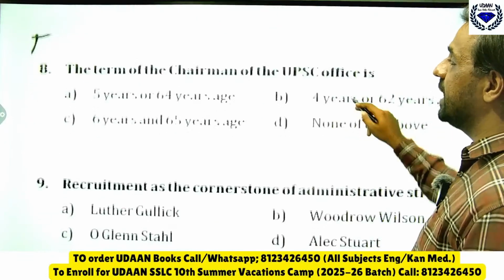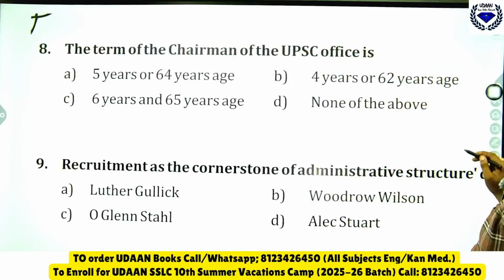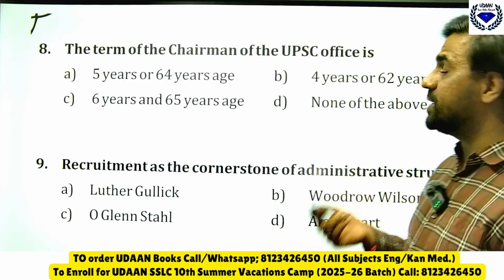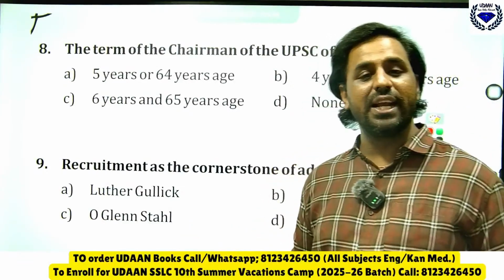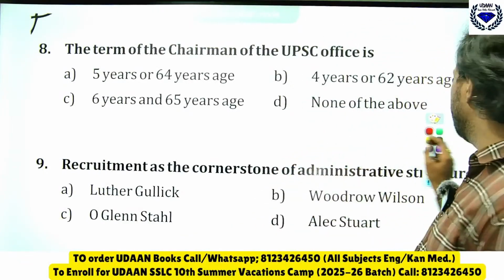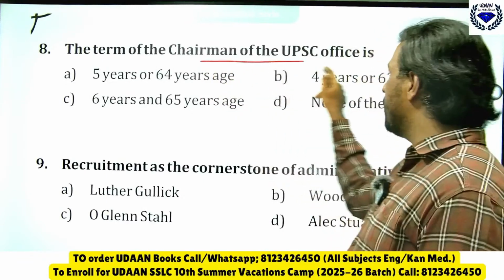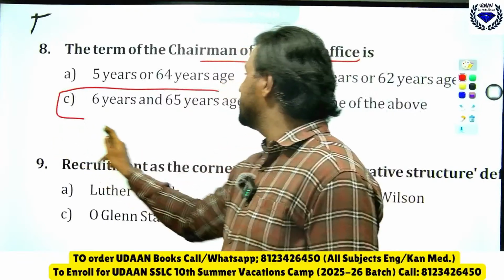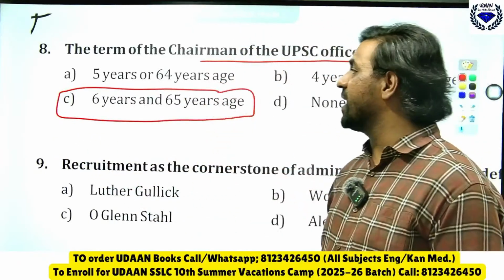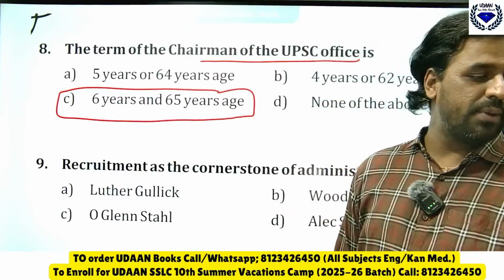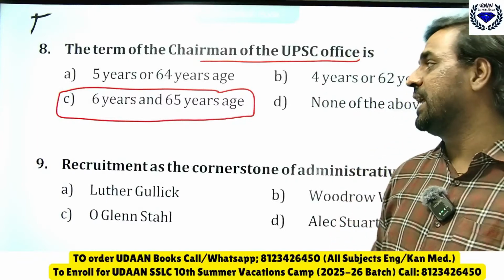Then you can see the next one, the term of chairman of UPSC office. How long is the term of the UPSC office, they have asked. So can you tell me how many years? Yes, see, you know that the term of chairman of UPSC office is 6 years or 65 years of age. They must serve 6 years or until 65 years of age.